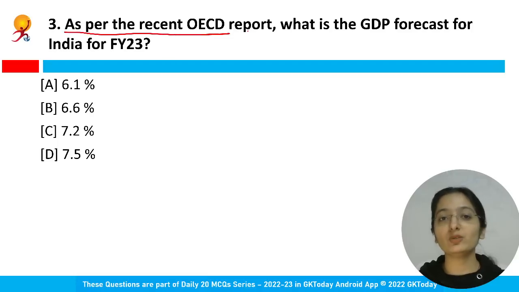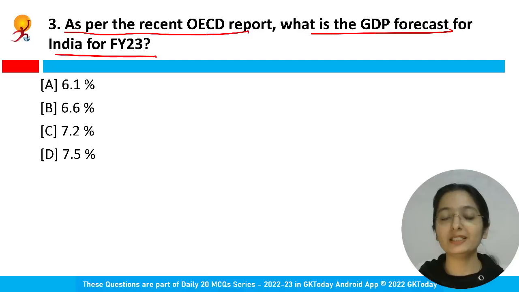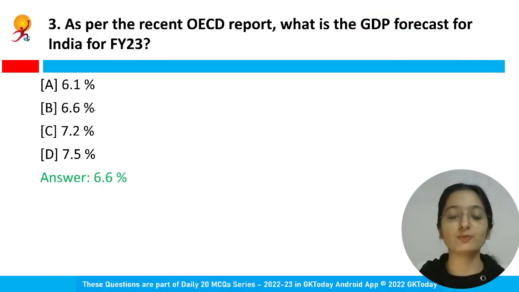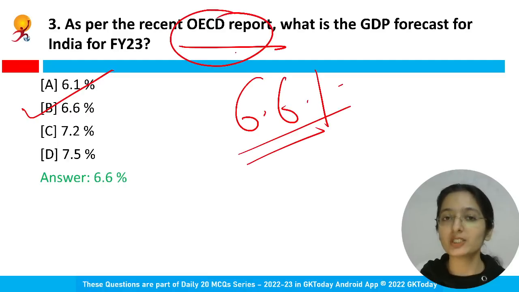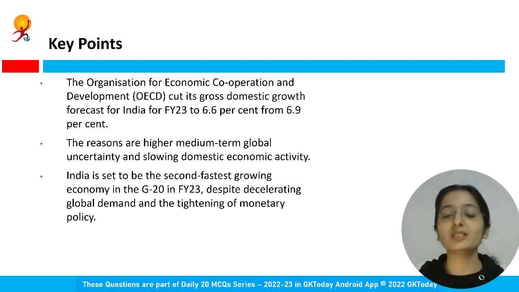As per the recent OECD report, what is the GDP forecast for India for financial year 23? You have four options in front of you. It is 6.6%. Please do remember 6.6%, and this is also very important, right? This is as per the Organization for Economic Cooperation and Development.